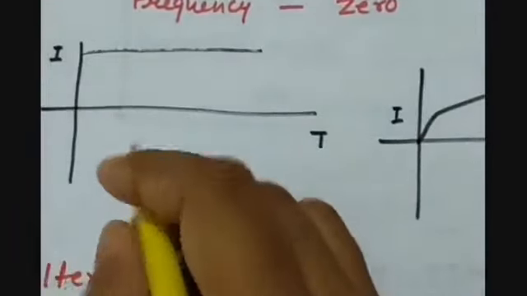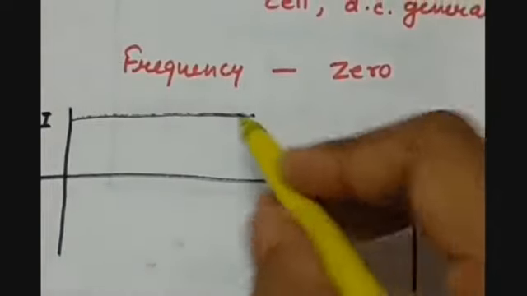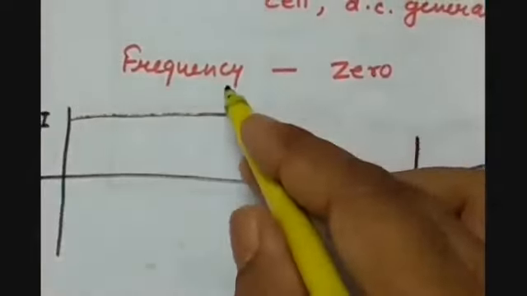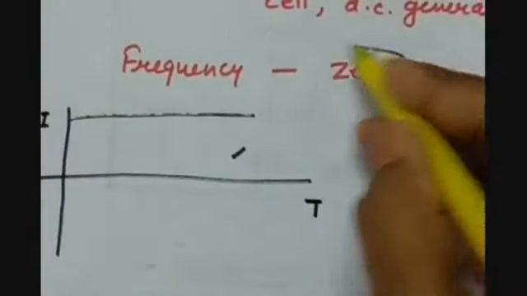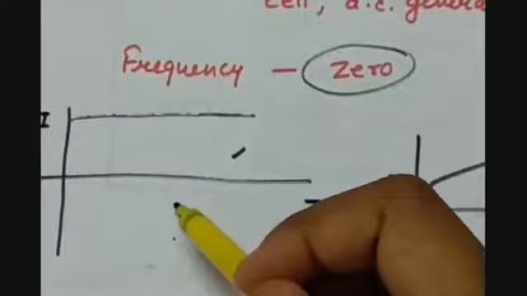One term is frequency. Frequency is basically the number of cycles completed per unit time, or per second. So the frequency of direct current is 0, because it is not completing any cycles in 1 second.